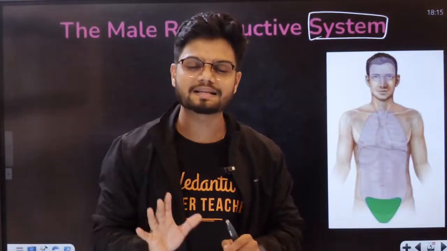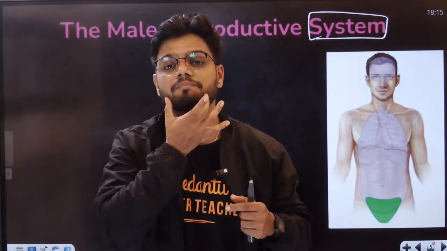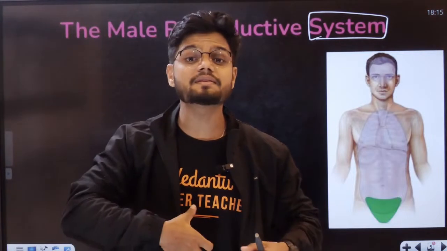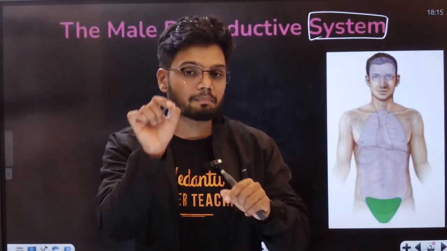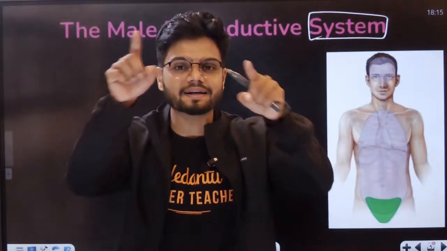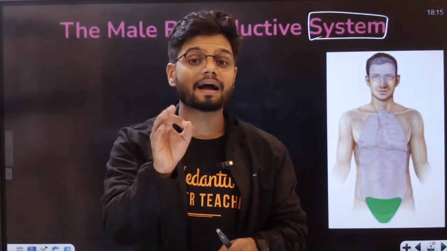Okay, let me give you one more example. Digestive system. In the digestive system, students, we have the buccal cavity, esophagus, then we have the stomach, small intestine, large intestine, right? So these are multiple components which are working together to digest the food. Okay. Similarly, we have the excretory system.